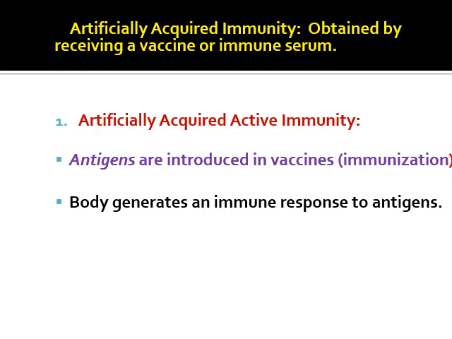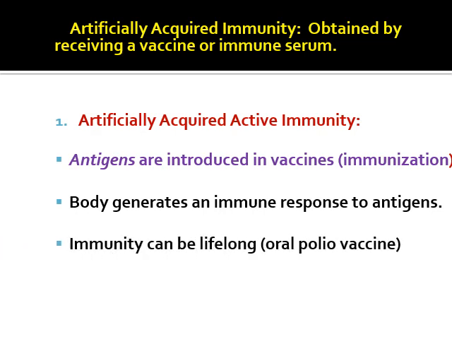We know polio vaccines and many vaccines, DPT, etc. Here the body generates an immune response to the antigen, and immunity can be lifelong or temporary. Lifelong, the best example is the polio vaccine, or temporary means tetanus toxoid.